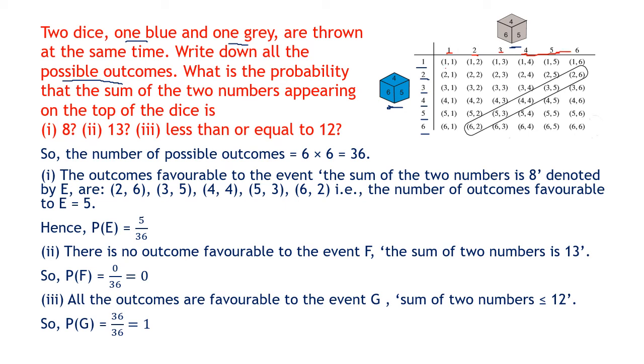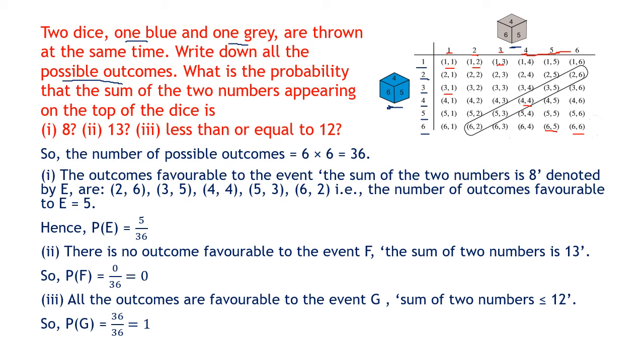So the cases are 1, 1: 1 on blue, 1 on grey; 1, 2: 1 on blue, 2 on grey; 1, 3: 1 on blue, 3 on grey, and so on. 3, 1 means 3 on blue and 1 on grey. 4, 4 means 4 on blue and 4 on grey. 6, 5 means 6 on blue and 5 on grey. 6, 6 means 6 on blue and 6 on grey.